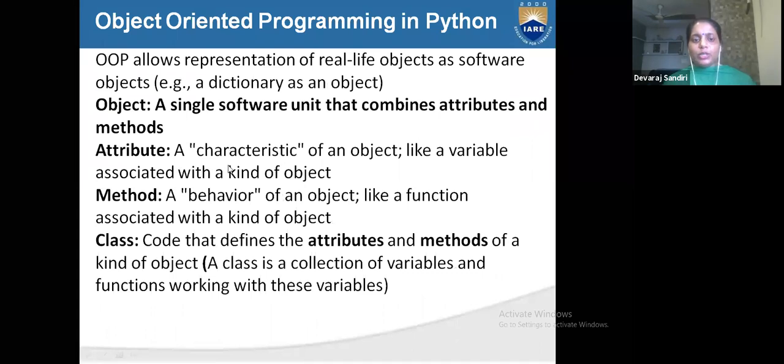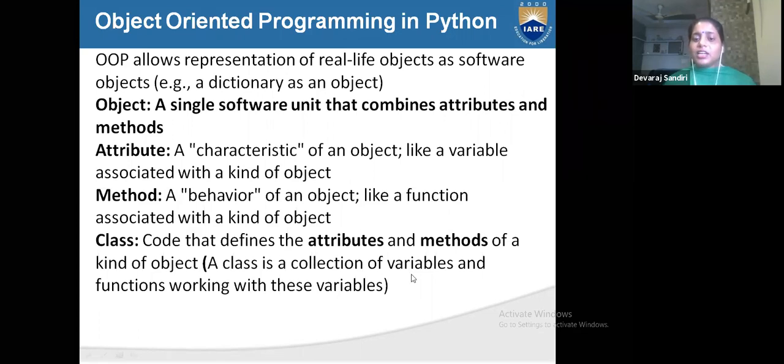And what does attribute mean? The characteristics of our object are called attributes. Method means the behavior of an object. When we are creating an object, both behavior and characteristics are required. And in our class we have to define the attributes and methods of a kind of object.